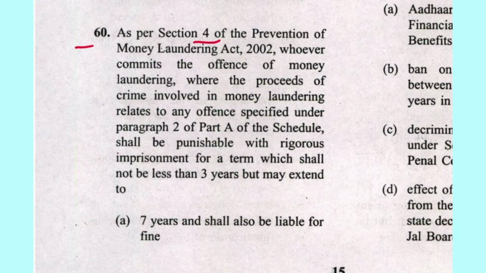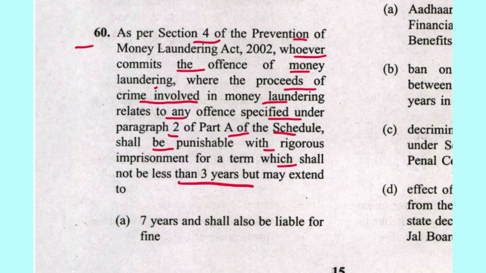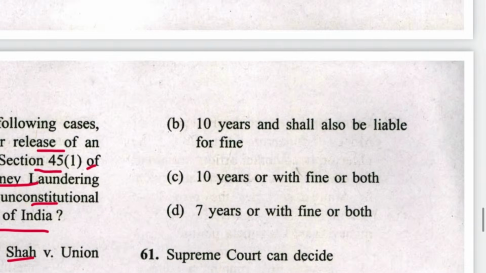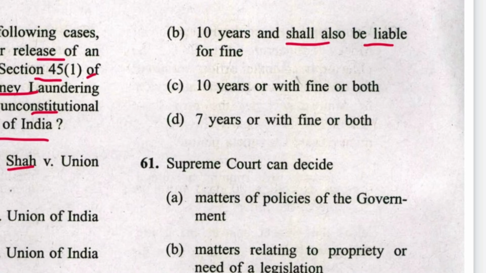Next is 60. As per Section 4 of Prevention of Money Laundering Act, whoever commits the offence of money laundering where the proceeds of crime involved in money laundering relates to any offence specified under paragraph 2 of Part A of the schedule shall be punishable with rigorous imprisonment for a term which shall not be less than 3 years but may extend to 10 years and shall also be liable for fine. B is the answer.